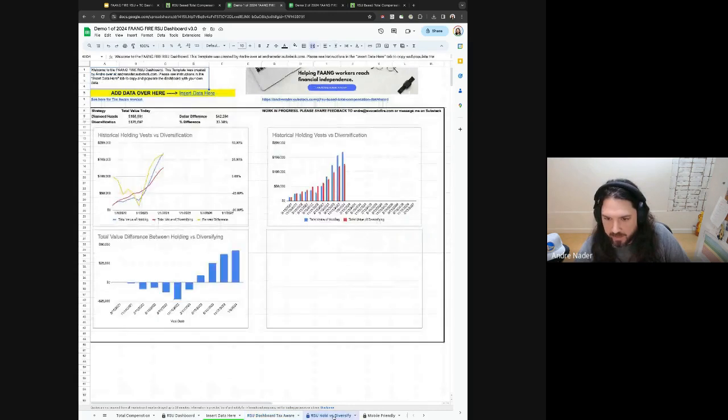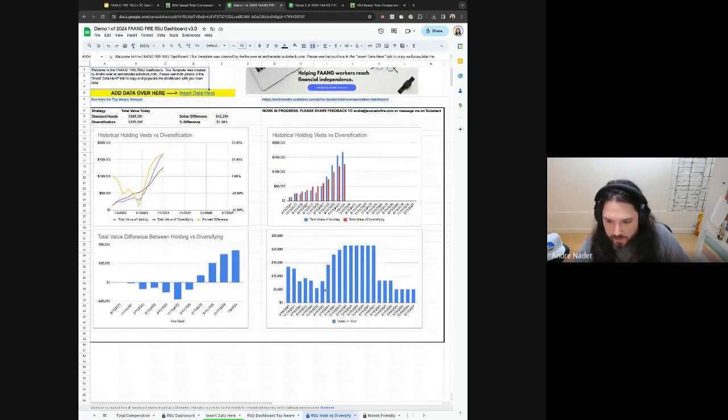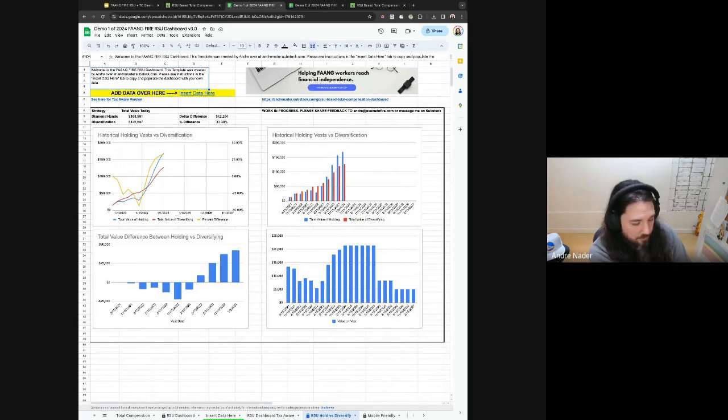And then finally, we have a hold versus diversify tab. This tab is purely because I was curious what the answer to the question was. What was the difference between selling on every vest, which was my strategy? My strategy has always been to sell my RSUs entirely after every single vest, and then diversify into something. In this case, I was using VTSAX or VTI, which is just Vanguard's total stock market fund, a low fee index fund that tries mimicking the whole overall US market.